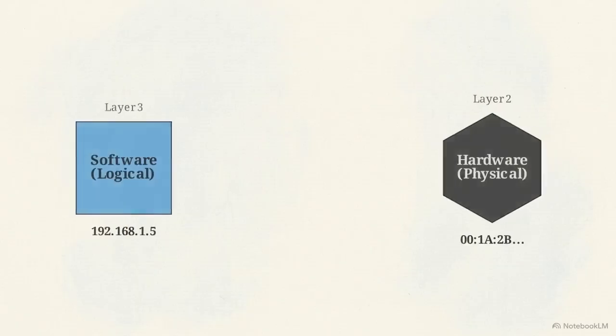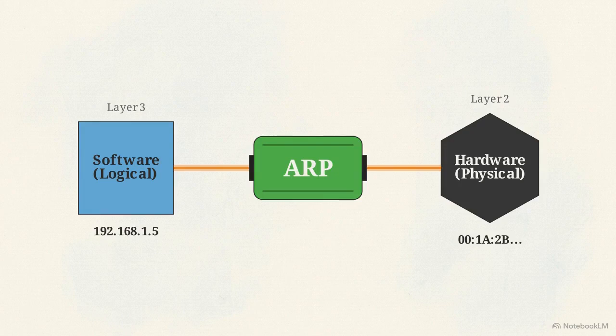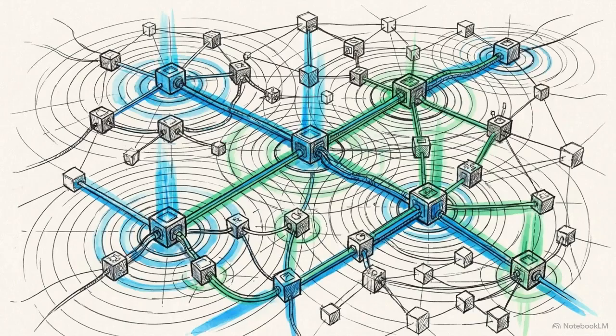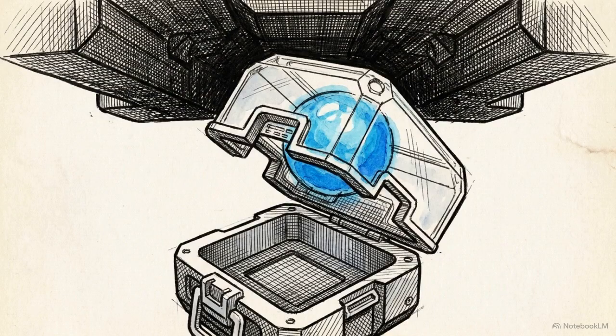It acts as the essential bridge between the logical intent of software and the strict physical reality of hardware. It is an invisible 3-step protocol running relentlessly in the background, millions of times a second. Without it, the entirety of local network communication would simply stall, waiting forever for a physical address it could never find.